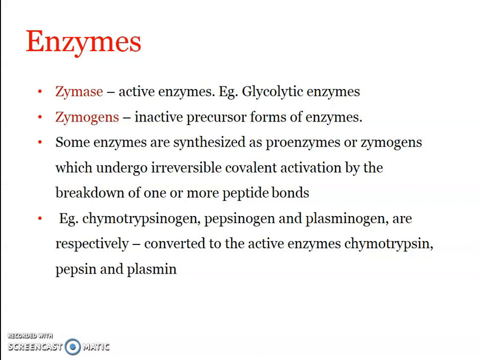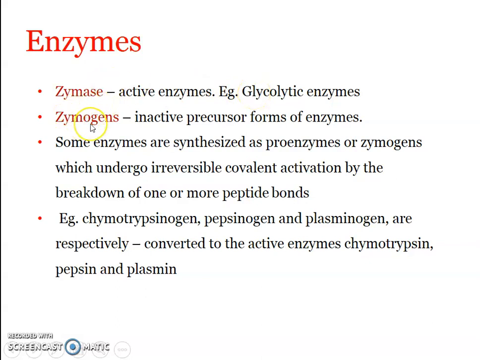Similarly, trypsinogen to trypsin, the conversion is actually controlled by the enzyme enterokinase, and chymotrypsinogen is converted to chymotrypsin when there is enough trypsin in the intestine. So all these are digestive enzymes we have discussed. These are the extracellular digestive enzymes: pepsin, trypsin, and chymotrypsin. Clear? So zymases are those enzymes which are active when produced. They can directly act upon the substrate. All the enzymes involved in the glycolytic process are zymases.